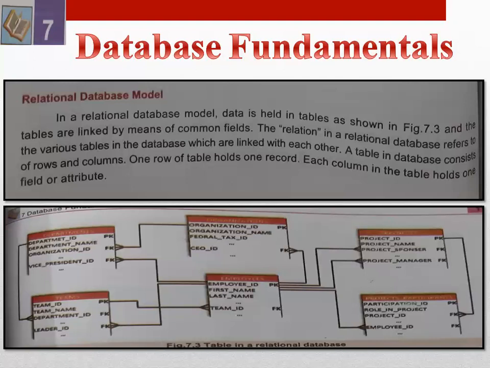A relation is a term used for a table. A relation represents a particular entity. It is used to store information about the entity. The relationships are based on the data of the entities. The relationship between entities is represented with the help of a primary key and a foreign key.